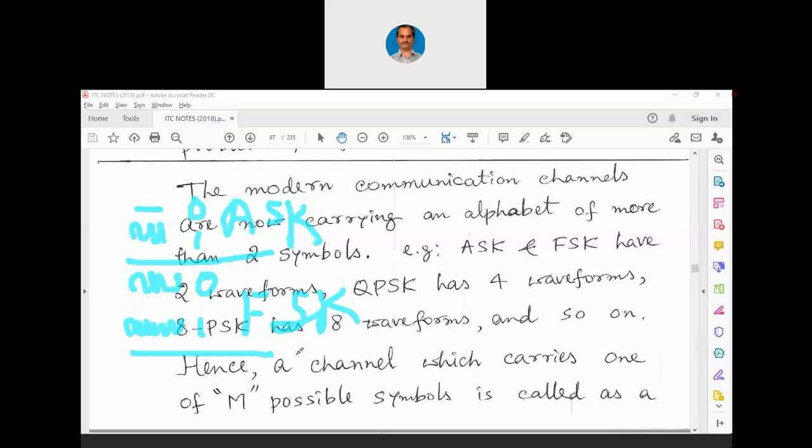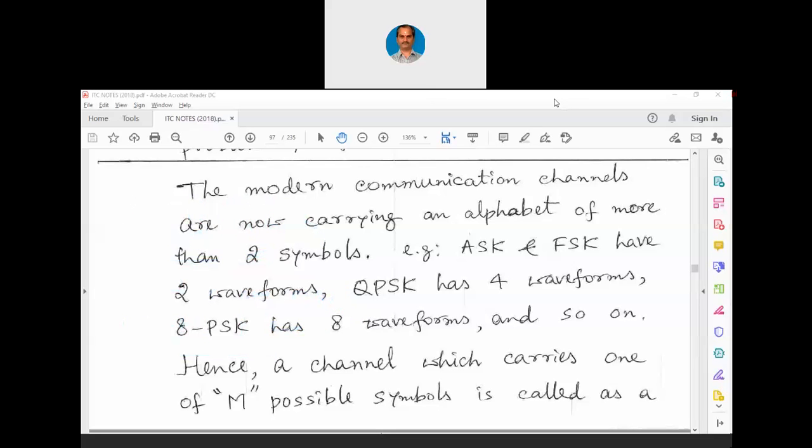FSK was used extensively in fax machines, it was also used in radio paging systems, and one variation of FSK called GMSK was used in 2G mobile phones. Gradually FSK became obsolete as well. ASK is right now used with all Bluetooth and Zigbee communications. ASK will remain, FSK also may remain in some newer applications in future. Now you can see ASK has 2 waveforms, FSK has 2 waveforms. You may say that in ASK there is no waveform here at all, but that absence of waveform is also a waveform because it is a symbol as far as our communication system is concerned.